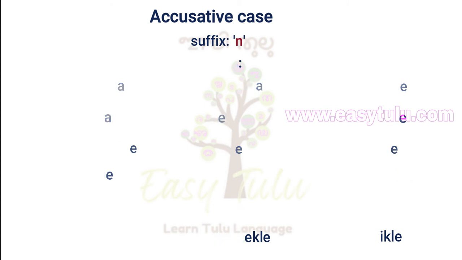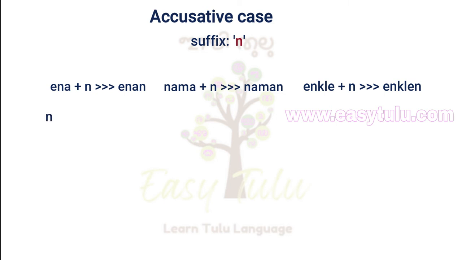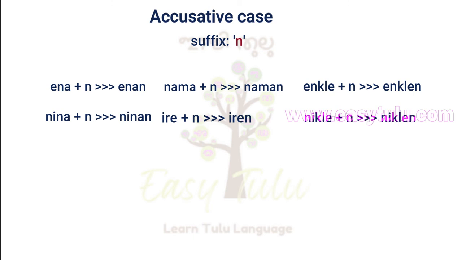Okay, coming back to accusative case, we have to add the suffix nu to nouns and pronouns. So enna plus nu, enna nu, me. Nama plus nu, nama nu, us. Enkle plus nu, enkle nu, us. Nina plus n, nina n, you. Ire plus n, ire n, you. The same way, nikle n, you.